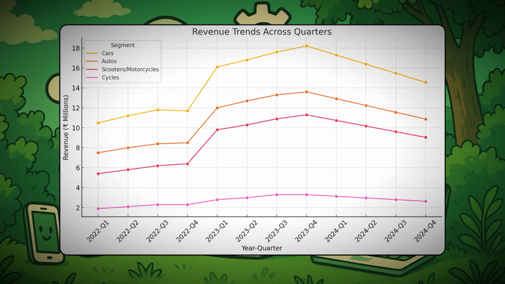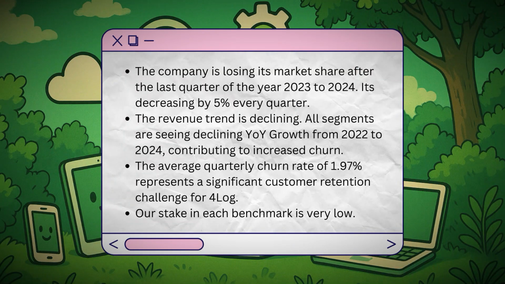So this is a line graph which shows us the company's revenue trend across quarters in each segment. We can see that there is an increase in the revenue from 2022's first quarter to 2023's last quarter, but after that there is a decline in revenue in each quarter in each segment from the last quarter of 2023 to the last quarter of 2024. So we can conclude that after the last quarter of 2023 there is a decline in revenue by 5% each quarter. These points show us that the revenue trend is declining and all segments are seeing declining year-on-year growth for 2022 to 2024, contributing to the increased churn.